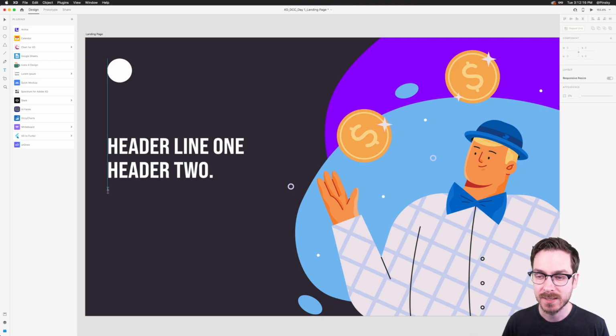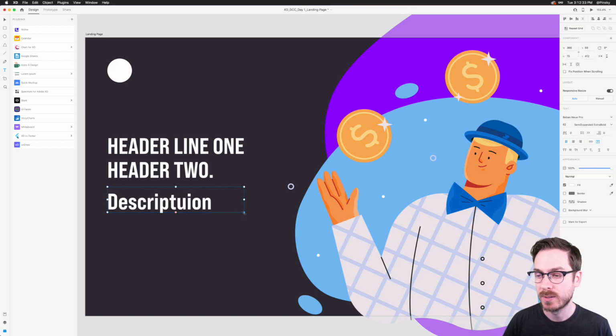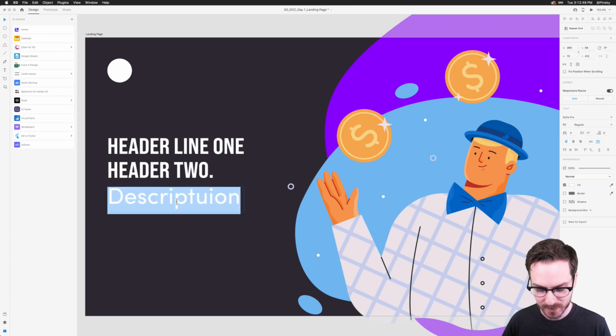So for this one, instead of single clicking, I might want to confine the text in a specific area. So I can click and drag, and maybe that's the absolute endpoint for my text. And I'll just leave it at that. Now, of course, if I start typing, it's going to use, first of all, I can't spell. But second of all, it's going to use the last typeface that I used. Definitely don't want that for a description, right? So the first thing I might want to do is change the typeface. So I'm going to go for Sophia Pro. This is bothering me. I'm going to make sure I spell correctly.